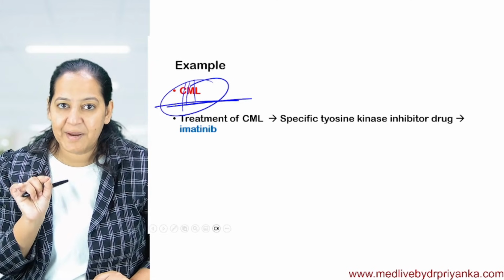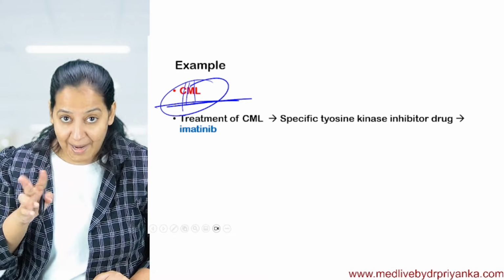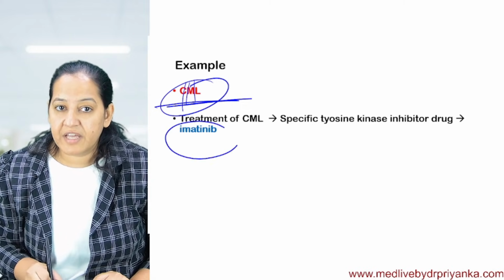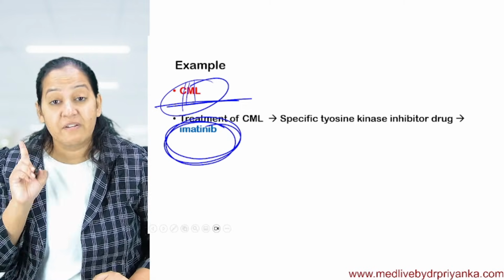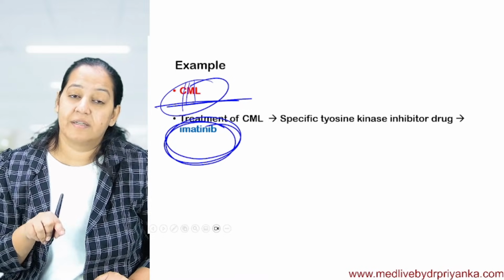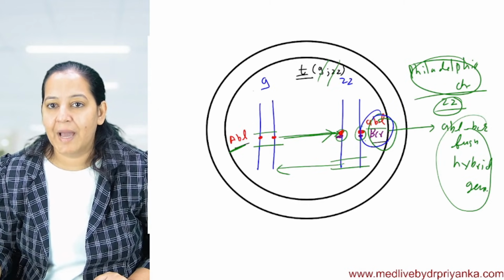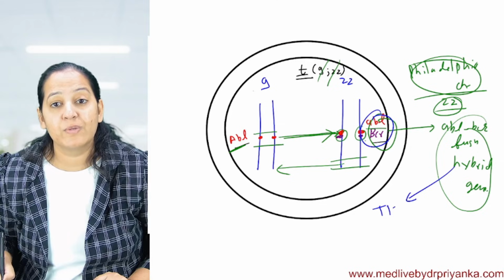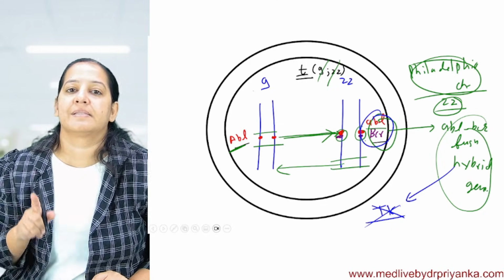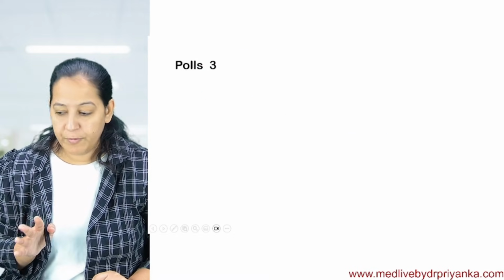There is a specific therapy available for treating CML in which the ABL-BCR hybrid gene is inhibited, and the name of that targeted therapy is imatinib. It's the first targeted therapy discovered for cancers. This hybrid gene forms a protein, an abnormal tyrosine kinase. Imatinib inhibits this abnormal tyrosine kinase, so imatinib is a tyrosine kinase inhibitor. I hope you got it.